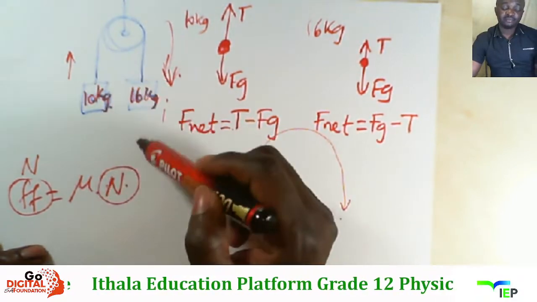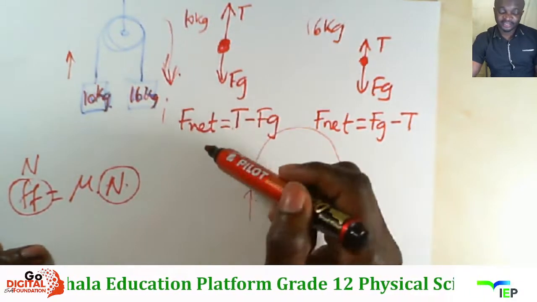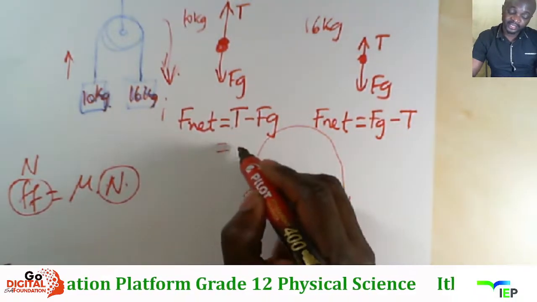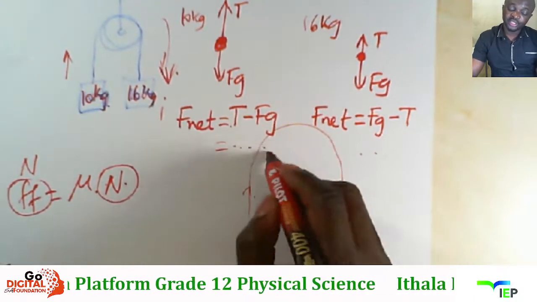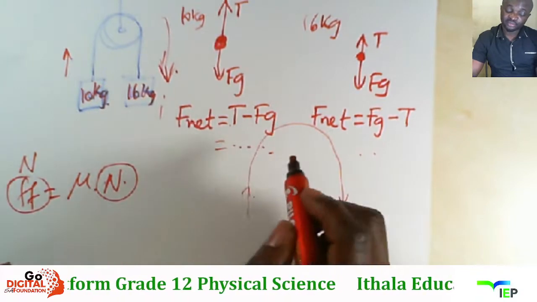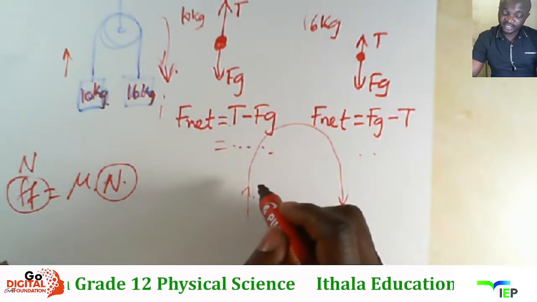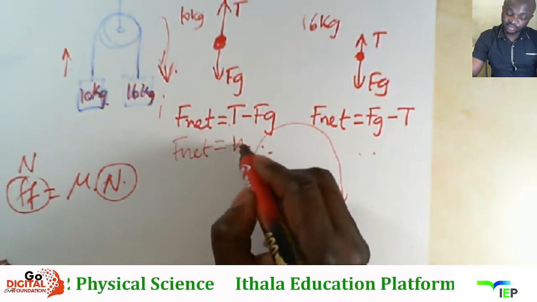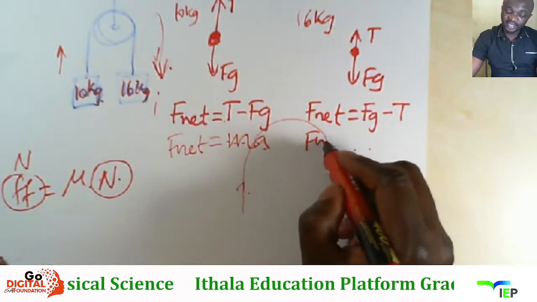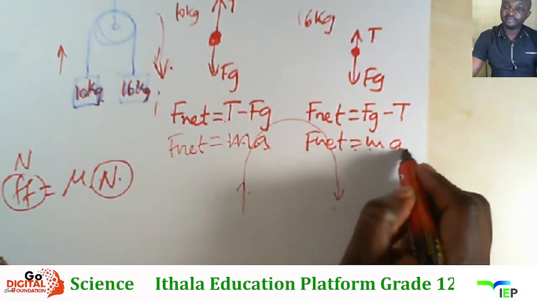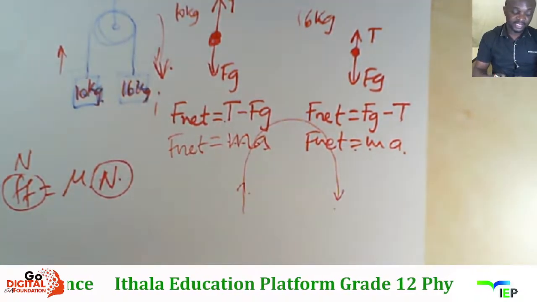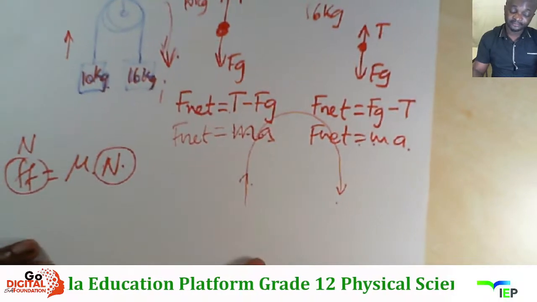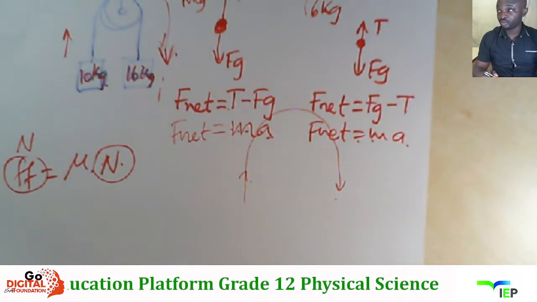System move clockwise, right? So wenza njalo ke then wenze ama substitution yakwazi ucalculate tension noma acceleration, right? Again uyakhumbula ukuthi F net is equal to ma, nala F net is equal to ma, right? So that is a few things kumele ukhumbule about in Newton's laws, right?